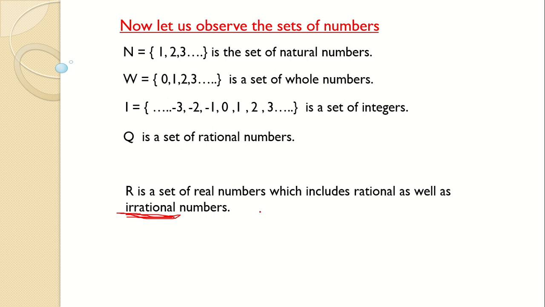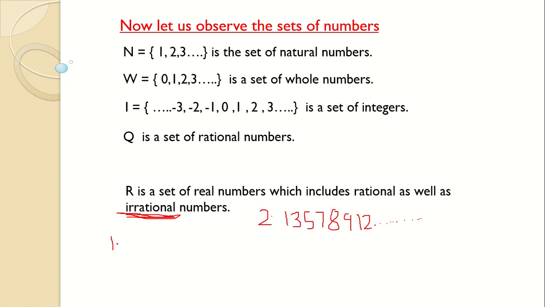What does that mean? I'll repeat once again. Let's say I have a number 2.13578912, and it goes on. When I go on dividing, when I take zeros and go on dividing, the answer does not stop. The answer does not stop means it is not terminating. And if you check the answer, the digits after the decimal point are not repeating.